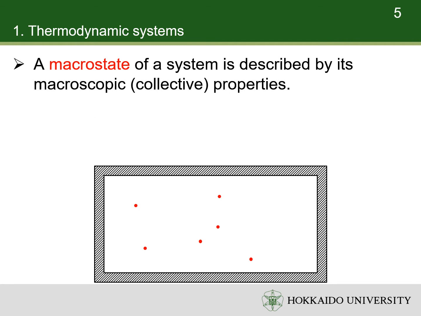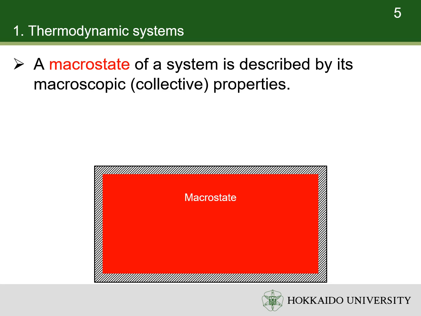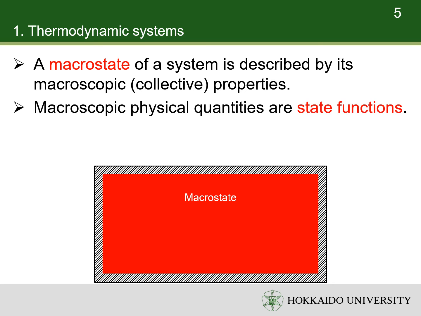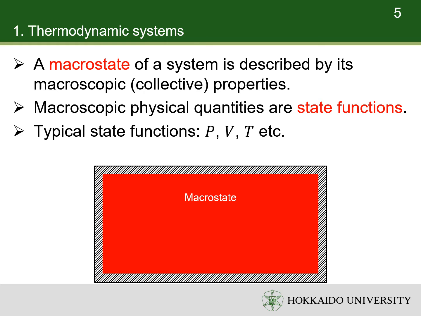The macrostate of a system is described by its macroscopic properties. The macroscopic properties of a system are the results of the collective behaviors of all the particles. The macroscopic quantities of thermodynamic systems are called state functions. Typical state functions are pressure, volume, temperature, etc. A macrostate corresponds to a number of state functions.